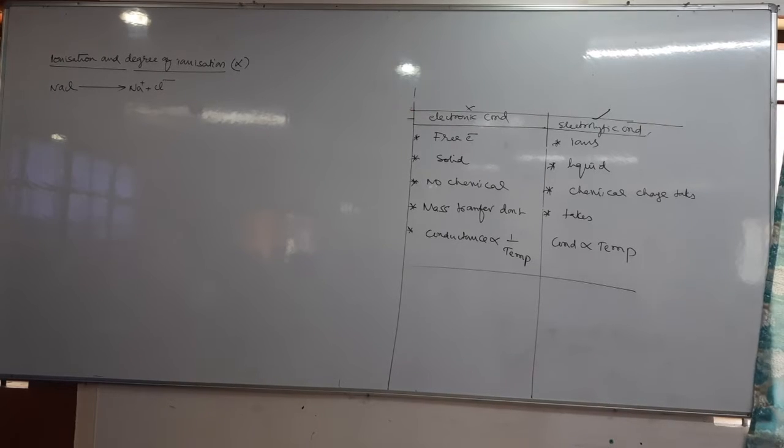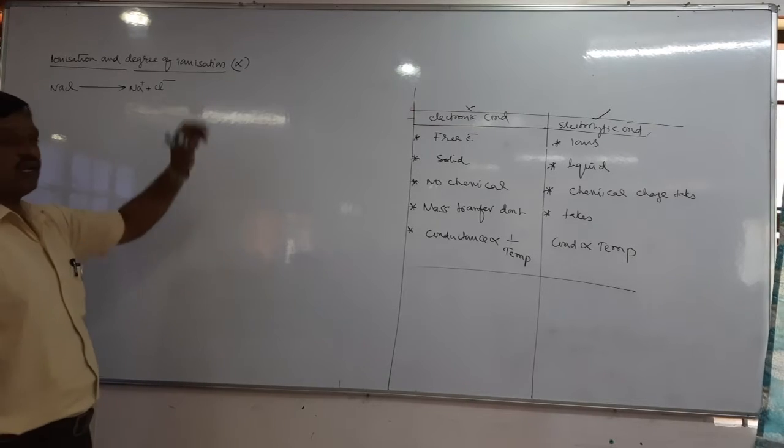Then what is the degree of dissociation or degree of ionization? Alpha.